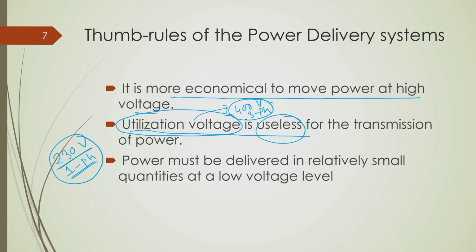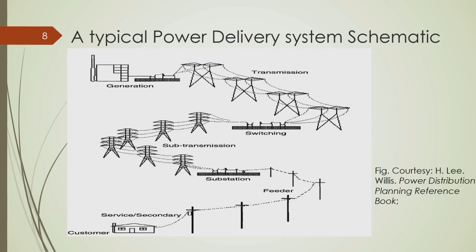Okay. So, power must be delivered in relatively small quantities at the lower voltage level; this is known to us. So, this is a typical power delivery system. Acknowledge this figure from Lee Willis's book. You can see that this is the generator, then we have this transmission network. These are basically typical representations of transmission line towers, and they have transmission conductors connected to them. Then we have the switching station or substation.